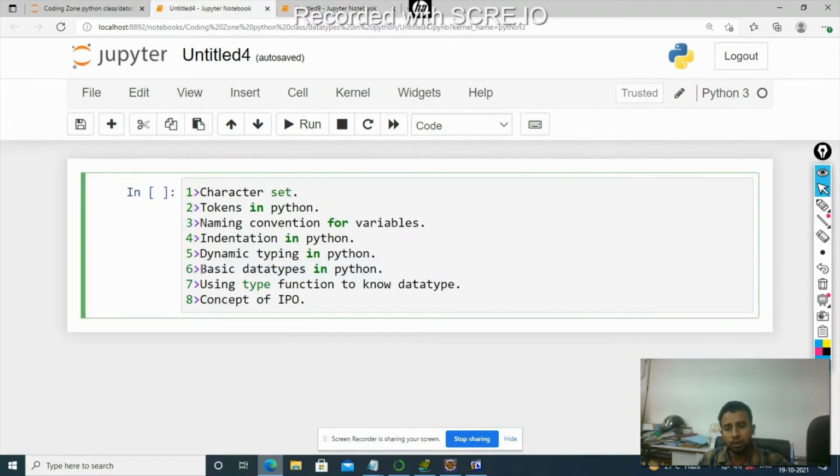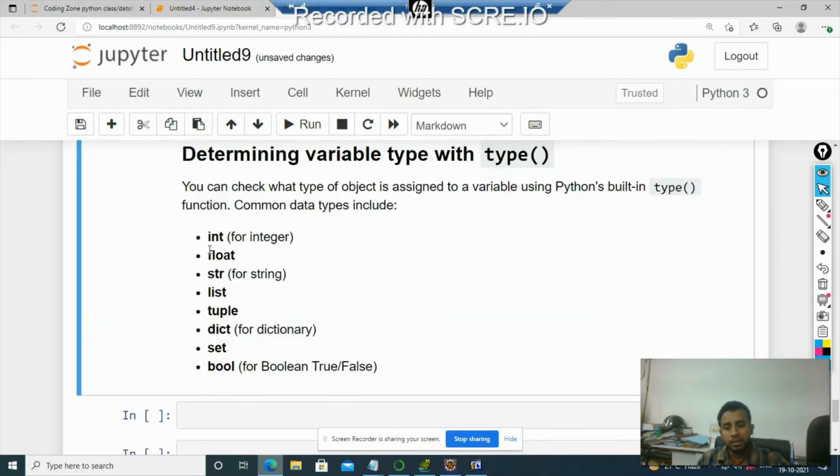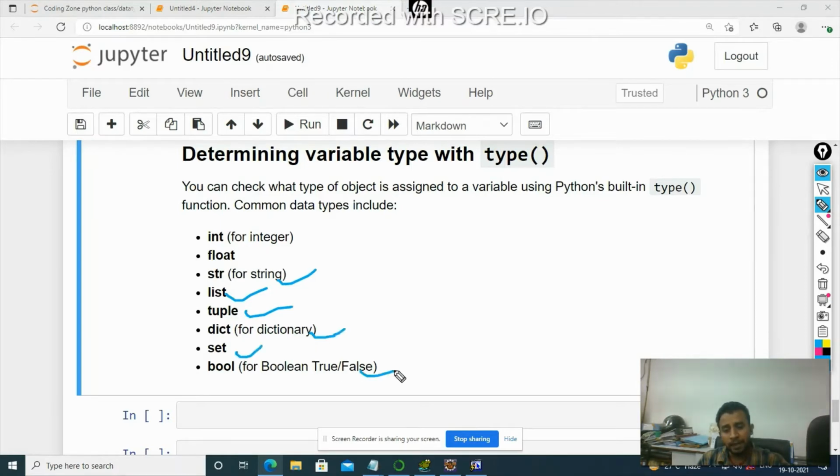Let us talk about basic data types in Python. What are basic data types in Python? Basic data types in Python are int, float, str (string), list, tuple, dictionary, set, and bool. In the present video, I will briefly go over all these data types, and we will separately make a video for each of these data types. So let us talk about integer first.